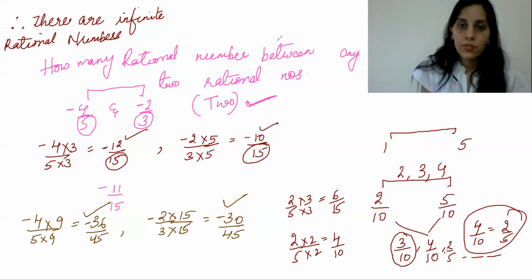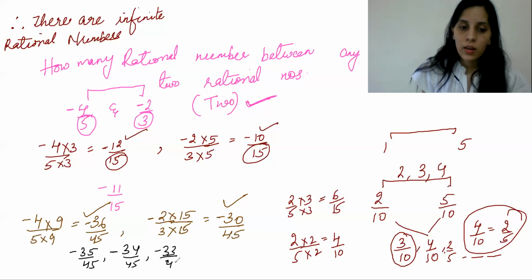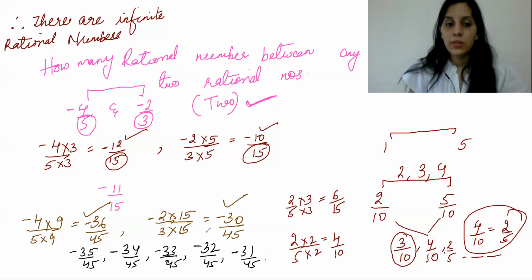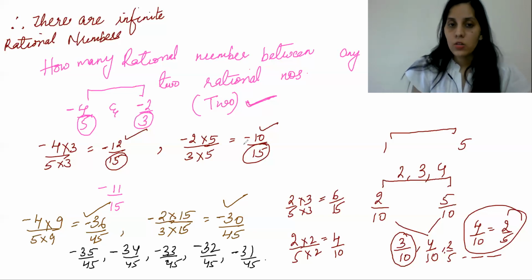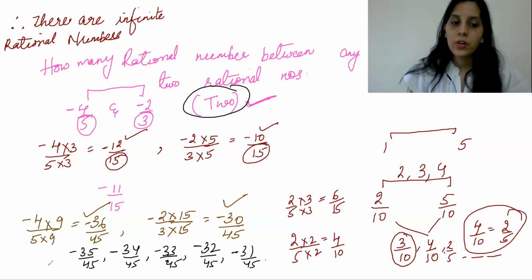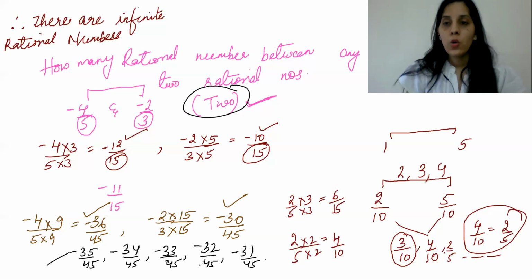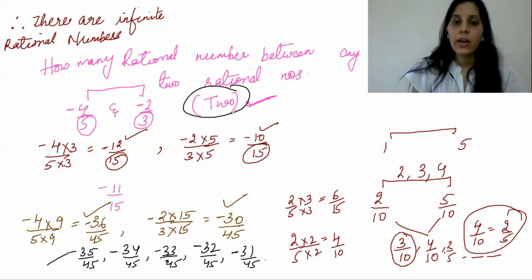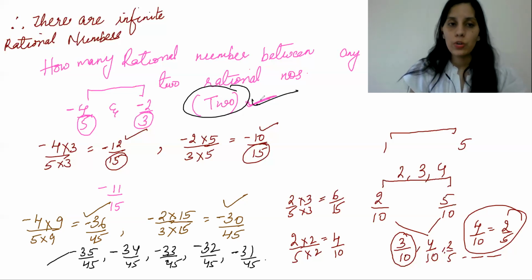So I have minus 35 by 45. I have minus 34, minus 33, minus 32, and minus 31 by 45. So basically I have 5 rational numbers just seeing the numerators, and I can pick any two. This way, once you increase the denominator, the gap between the numerators also increases, and you can find as many rational numbers as you want.